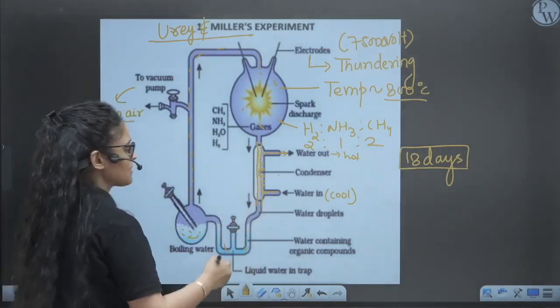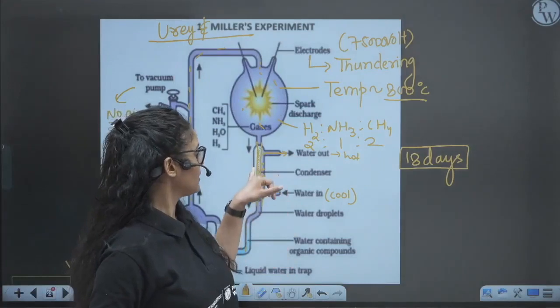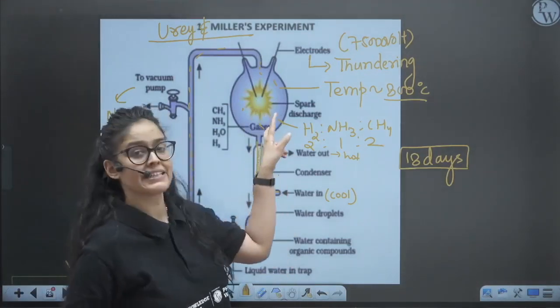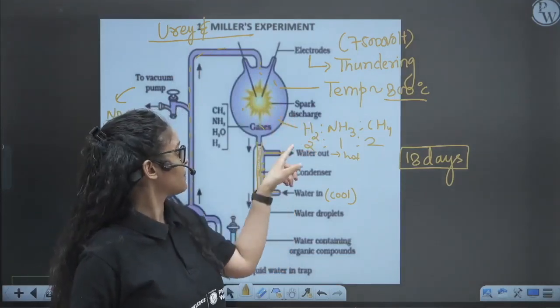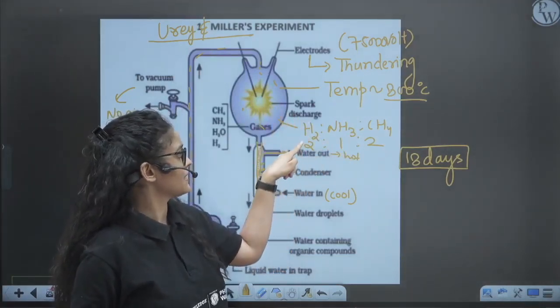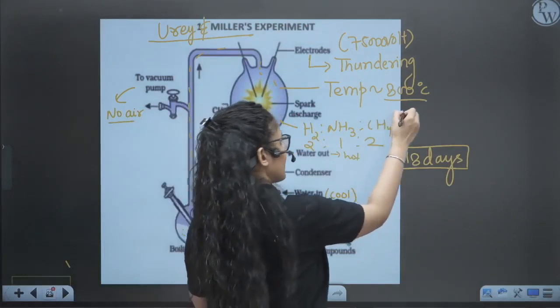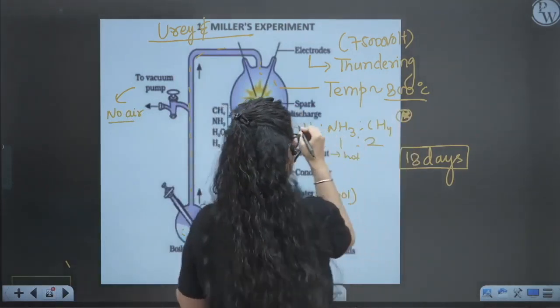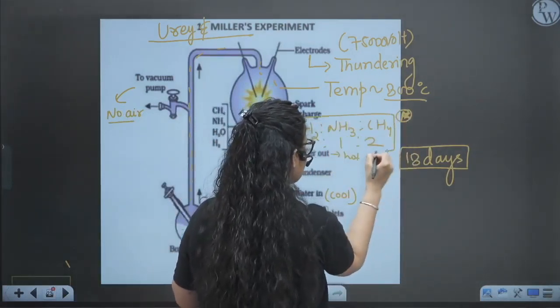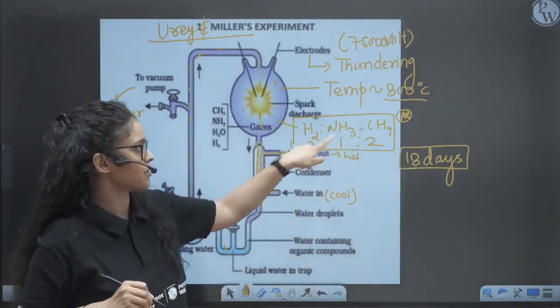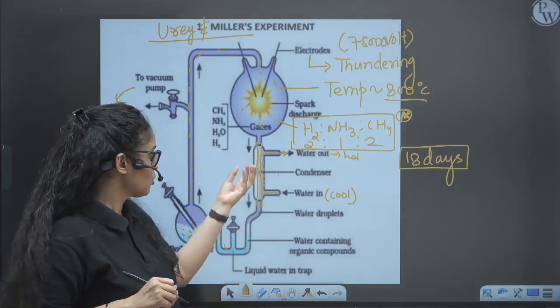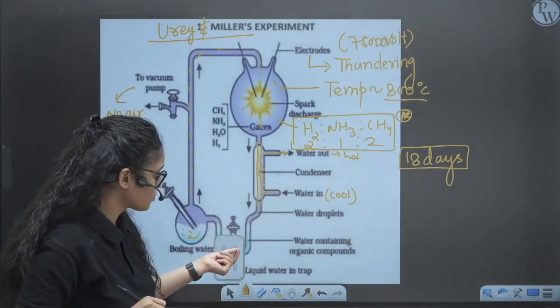And this trap is trapping all the product that is formed from the reaction occurring in the spark chamber, right? So in this spark chamber, all these gases, which are present in the 2:1:2 ratio, NEET will ask you the proportion in which these gases are present in the spark chamber used by Stanley and Miller. So you have to remember this ratio. And after getting cooled down, they just get deposited here in the trap.